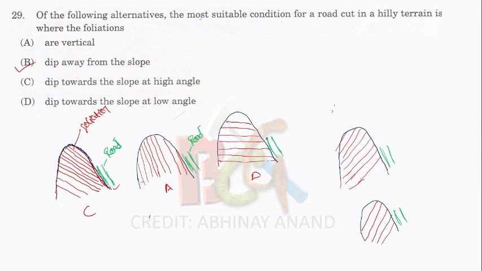This is the low angle. Okay, and this is the condition of B, where dip is away from the slope. Or you can draw this figure like this. Suppose slope is this, and we have to cut a road from this side, and dip of the foliation is like the opposite side. So it has the minimum chance of landslide or any kind of seepage. So this is the best suitable site for the cut of a road.